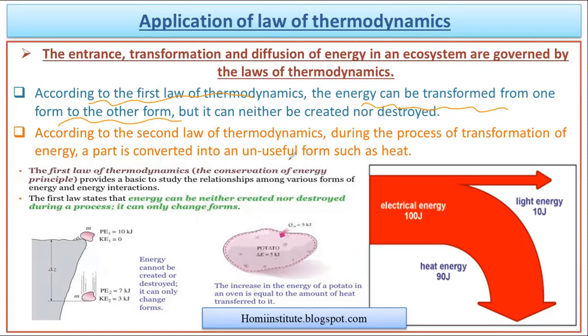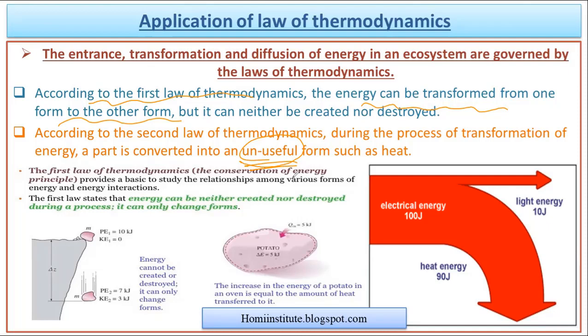While we are doing so, we observe that the total sum of the energy in the system remains constant. But one more thing we have to understand is that while one form of energy gets converted to some other form of energy, some unuseful form of energy is also present, and that unuseful form of energy is mostly observed in the form of heat energy. It is not necessary that we always observe heat energy, but in most situations we do observe it as heat energy only.